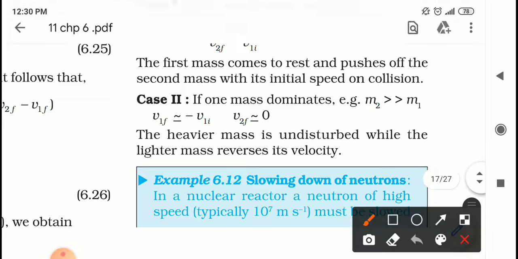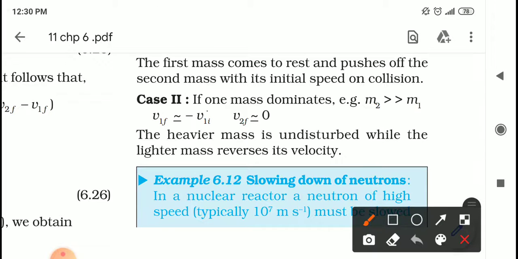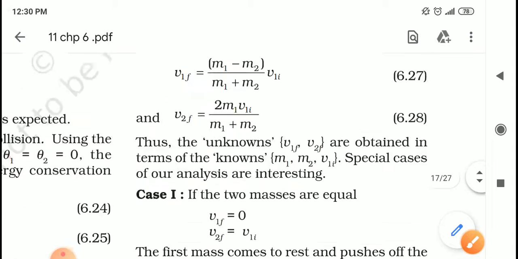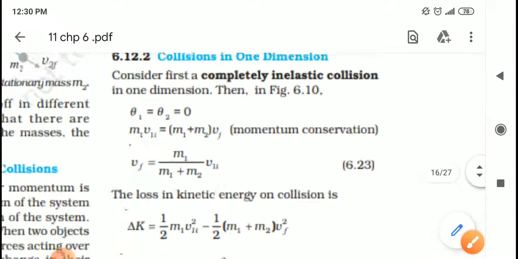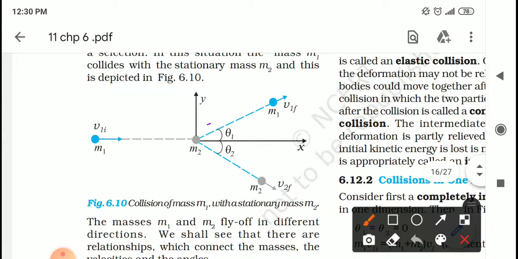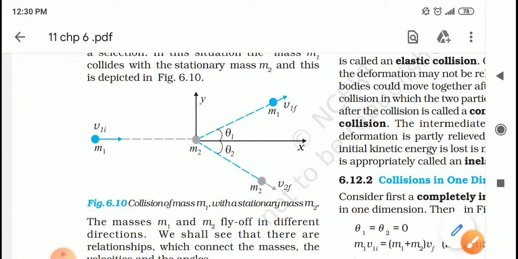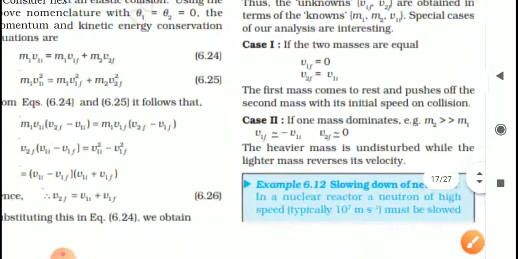Now the second special case, if one mass dominates, for example m2 is very large as compared to m1. So during the collision, suppose the second object is heavier than the first object, then what happens after the collision in this case?